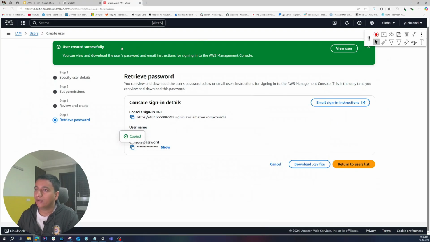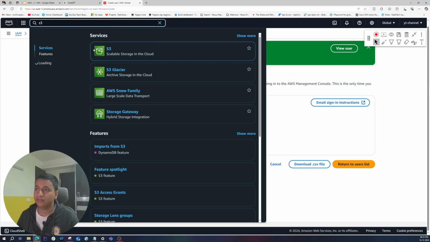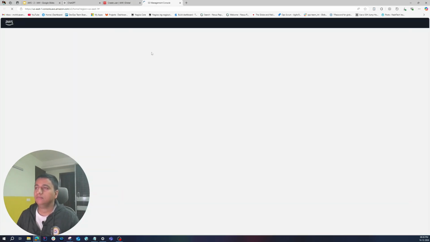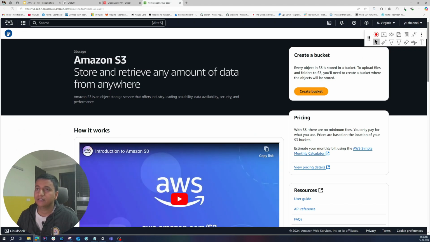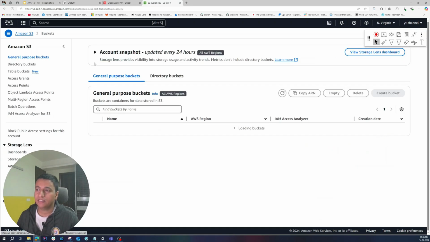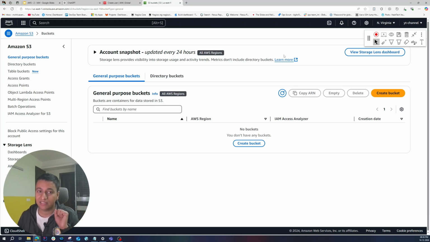So let's go back to the root account and try the same thing. Let's go to S3. I'm going to open it in a new tab, and let's see if it shows us the same error or not. Let's go to buckets. And no, it's showing 0 buckets. Why? Because we are the root user. We have full access. But Steve does not have access. So we can give him access, but before that, let's create a bucket.